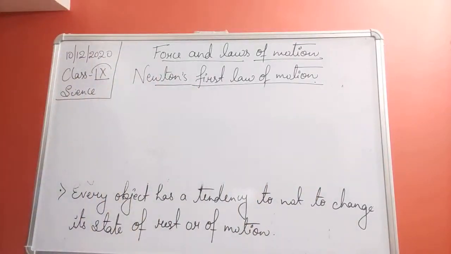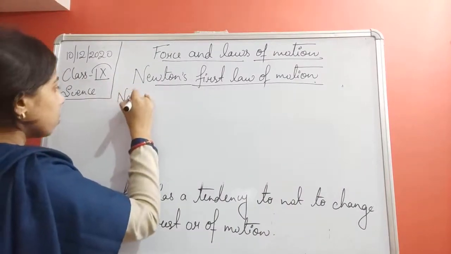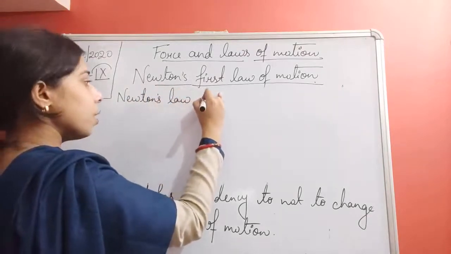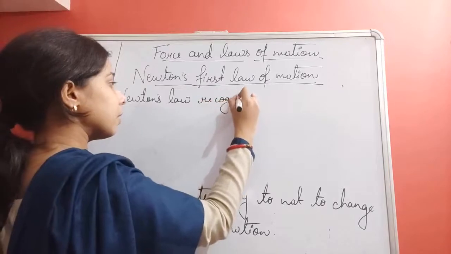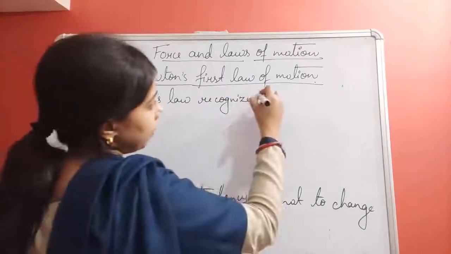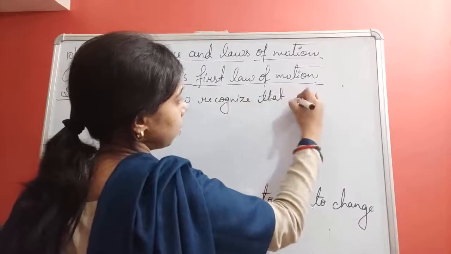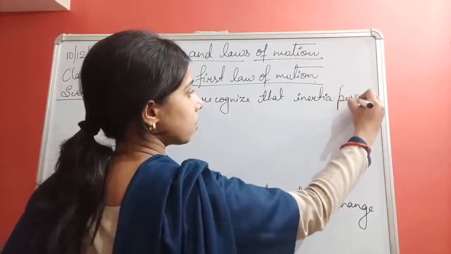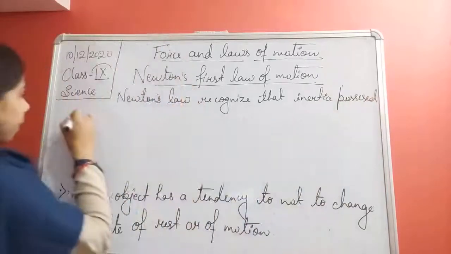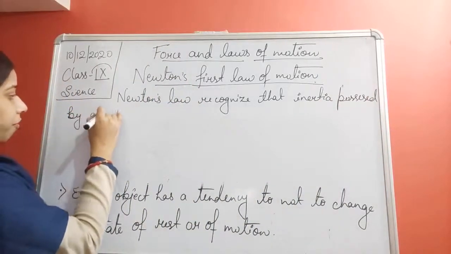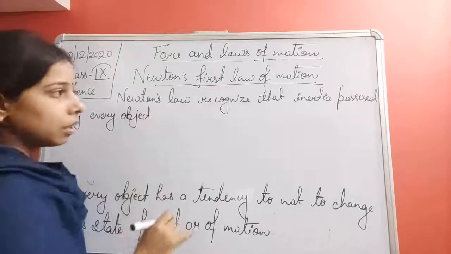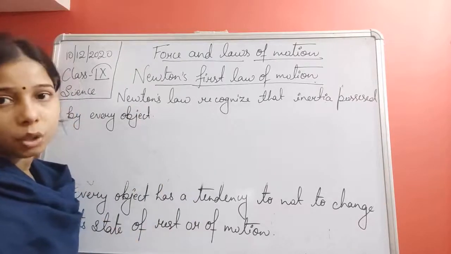So we can say that Newton's law recognizes that inertia is possessed by every object, in a small amount only, but inertia is possessed by each and every object.